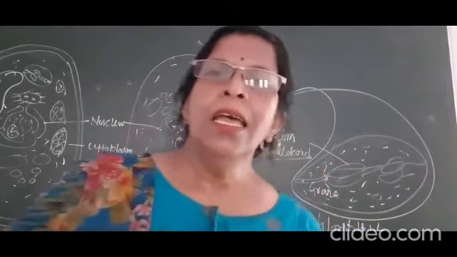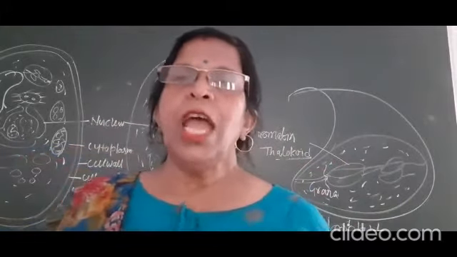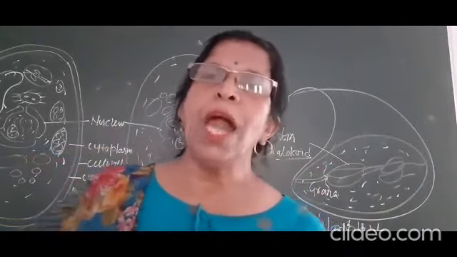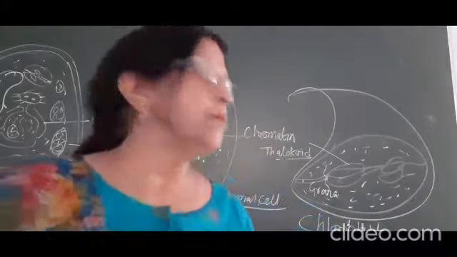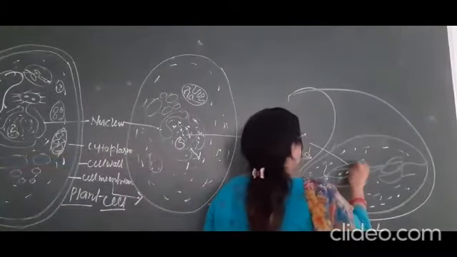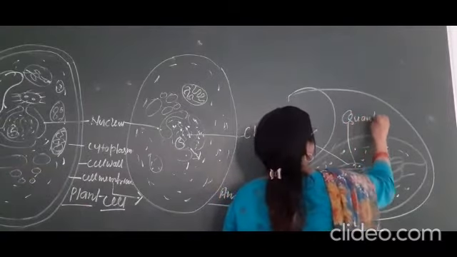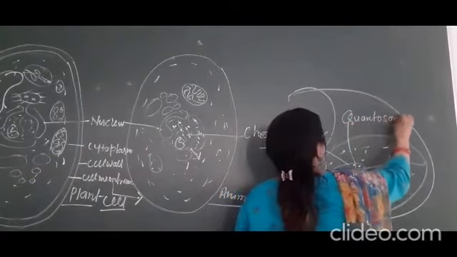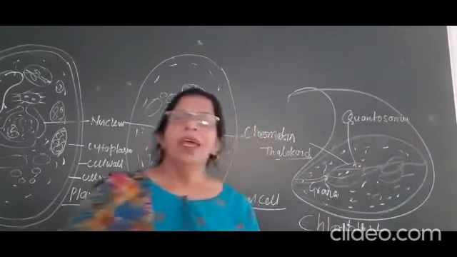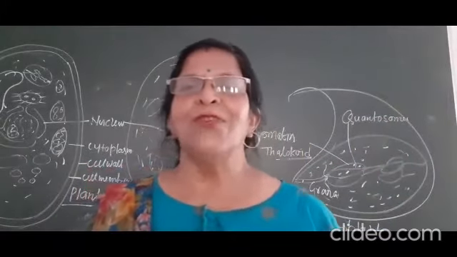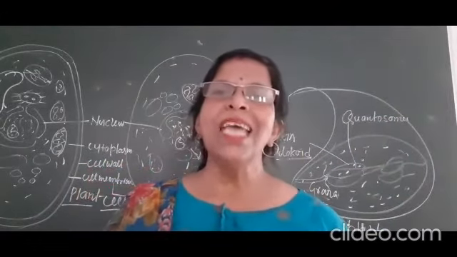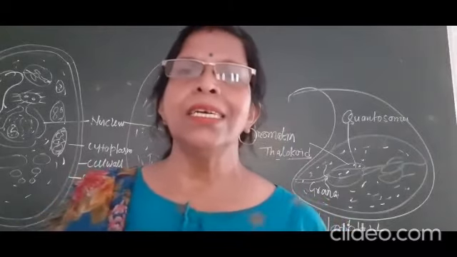Okay children? And inside the thallocoid, a special type of particle is present. These particles are known as quantosome. Quanta is a physics word. It means energy particles.